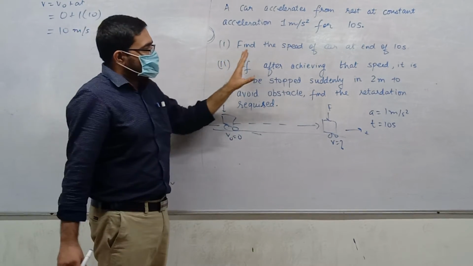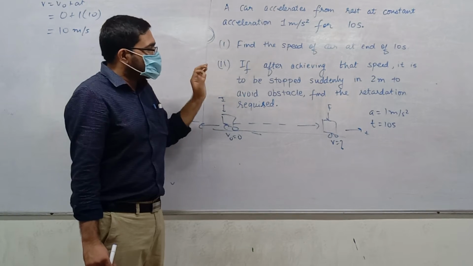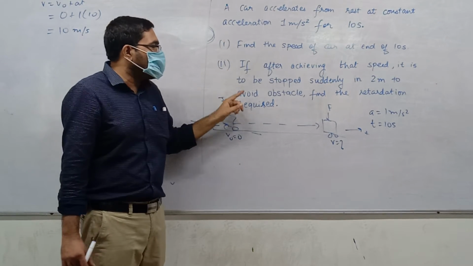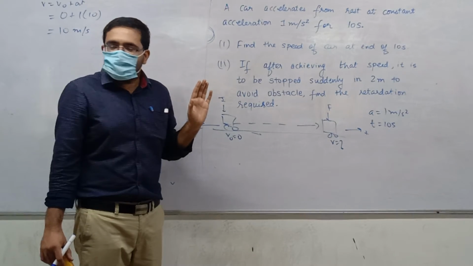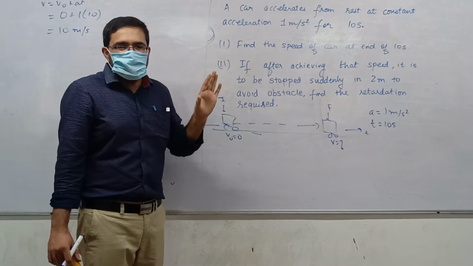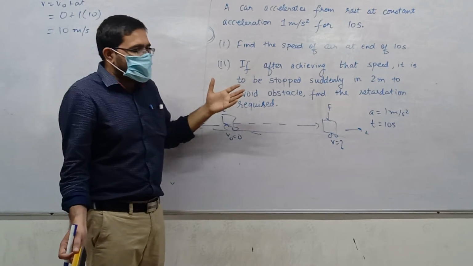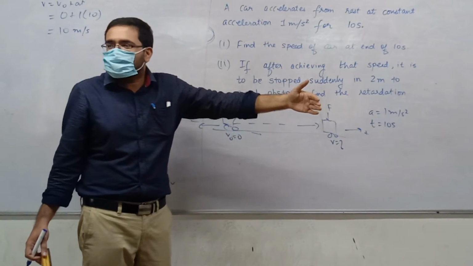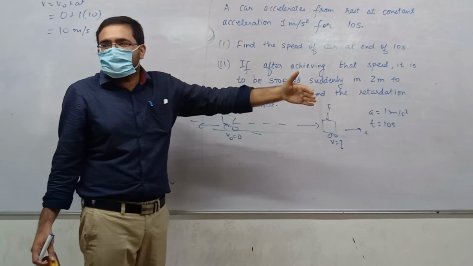If after achieving that speed, it is to be stopped suddenly in 2 meters to avoid an obstacle, what does that mean? There has to be retardation. Magically from somewhere a cow has appeared. Is that okay?